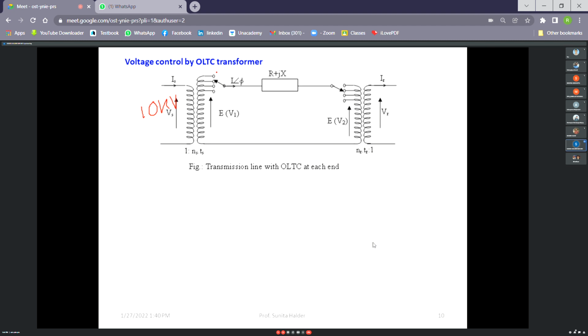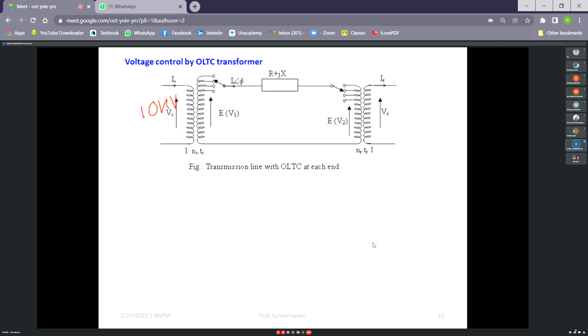So this is the concept of OLTC, and always the taps will be on the high voltage side, because this tap changing will be during load. So you are disconnecting a circuit which is carrying current and connecting to a new point. So it will create huge arc or spark.